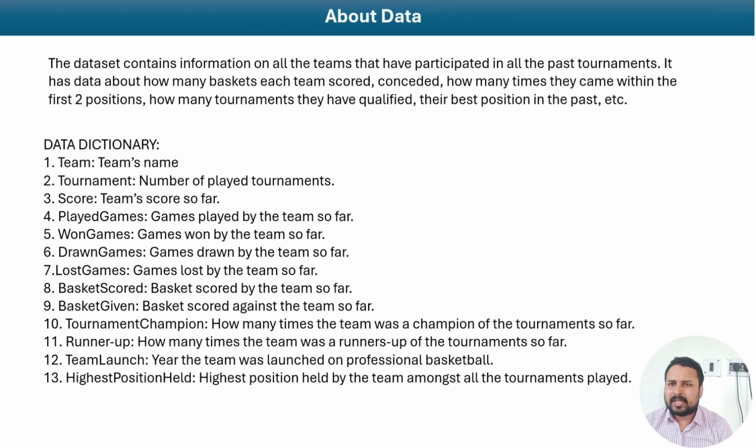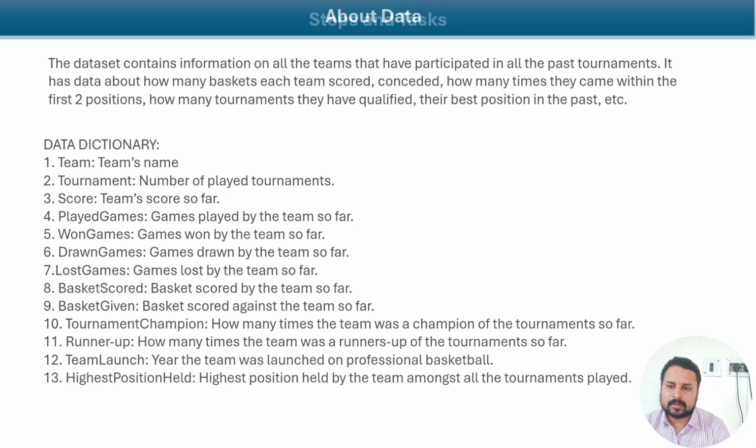To know a little bit about the data: it contains information about all the teams that participated in past tournaments, meaning which teams won the tournament, which were runner-up, how many goals were scored, and all those kinds of things. The data dictionary involves 13 different variables. We need to analyze these variables and pick the top 5 performing teams.